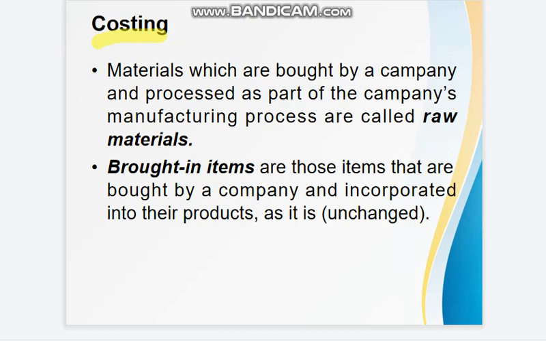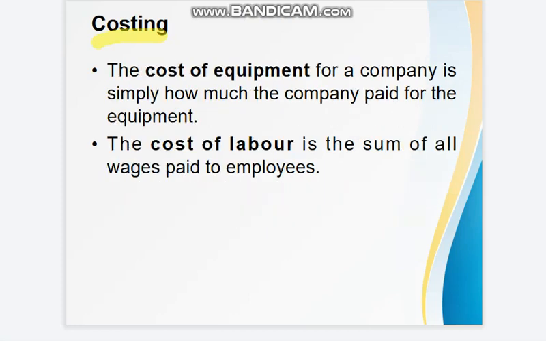Materials which are bought by a company and processed as part of the company's manufacturing process are called raw material. Bought-in items are those items that are bought by a company and incorporated into their products unchanged. The cost of equipment for a company is simply how much the company paid for the equipment. The cost of labor is the sum of all wages paid to employees.